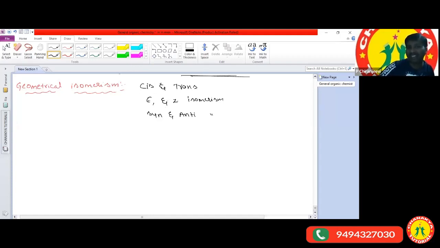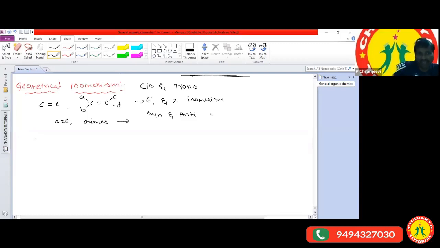Cis and trans isomerism, EZ isomerism, and syn and anti isomerism: cis and trans are exhibited by alkenes. That means compounds which contain a C double bond C exhibit cis and trans isomerism. Compounds where each carbon is attached with four different atoms or groups, that is A, B, C, D type, exhibit EZ isomerism. And syn and anti isomerism is exhibited by azo compounds and oximes.